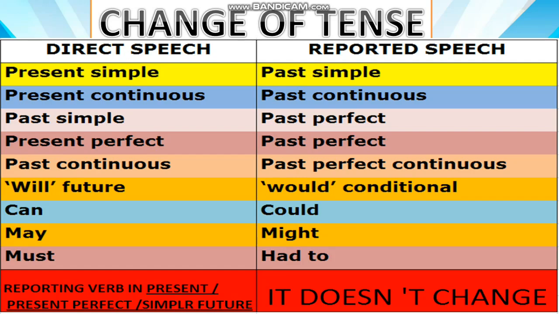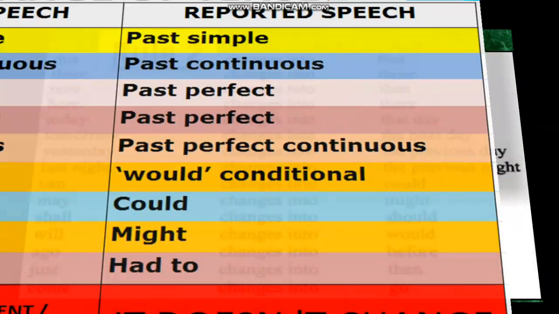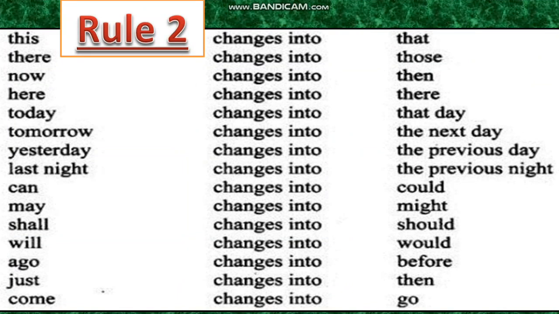Now, these are the very important changes which you should remember while changing from direct to indirect speech. This changes into that. These changes into those. Now changes into then. Here into there. Today into that day. Tomorrow changes into the next day.